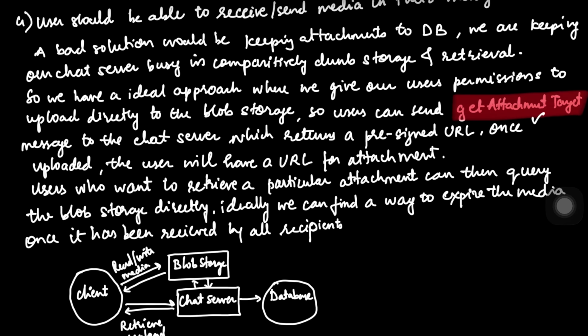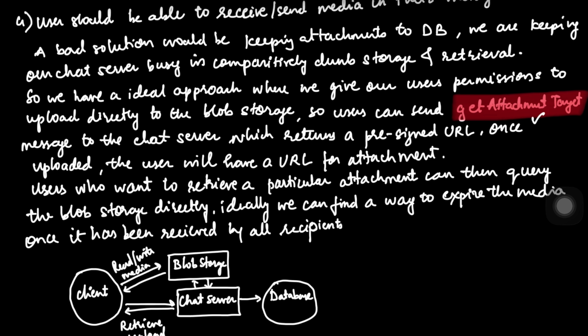This command will generate a pre-signed URL for a blob storage service, like Amazon S3 or Google Cloud Storage. You can think of this URL as a temporary VIP pass that allows the user's phone to upload that specific file directly to our storage buckets for a limited amount of time, let's say 5 minutes. So this command will let us get the pre-signed URL from the server. Once we get this pre-signed URL, which is just a VIP pass for our S3 bucket, the client can directly upload to that bucket storage instead of contacting our chat server.